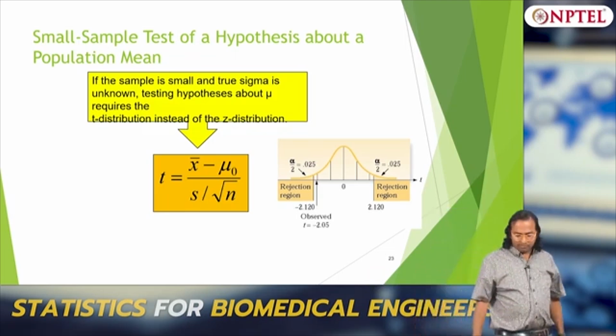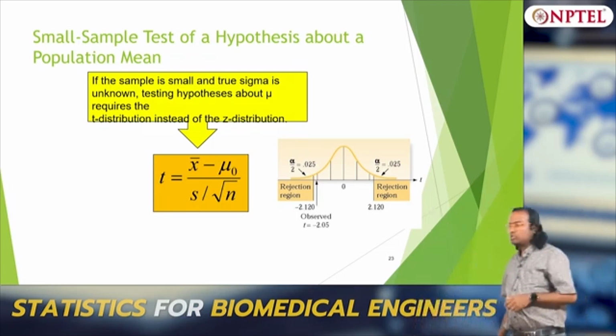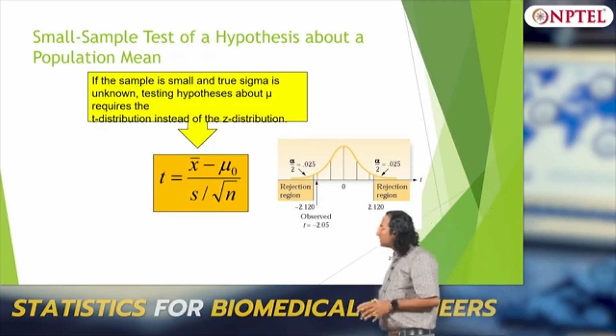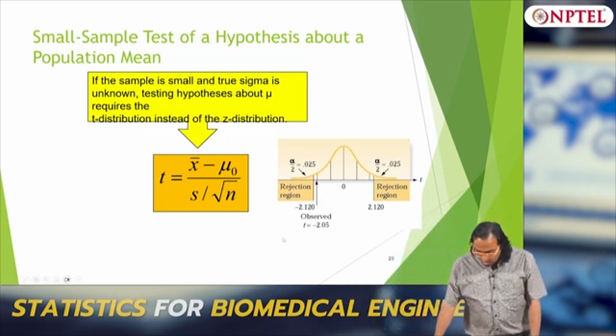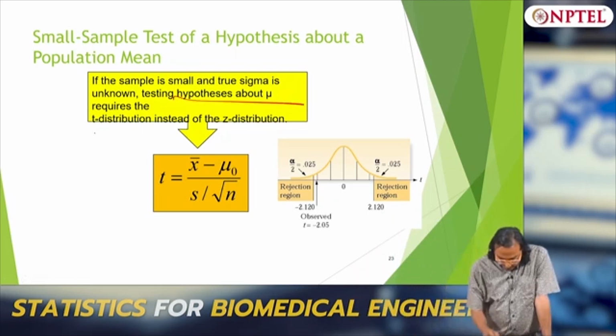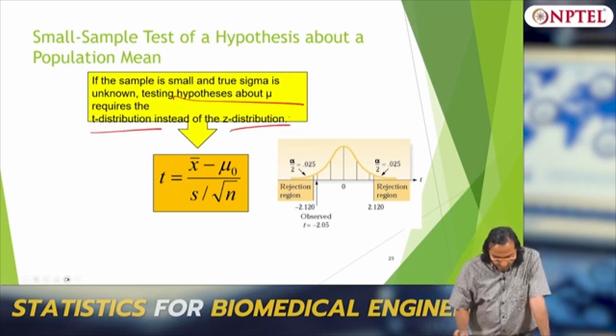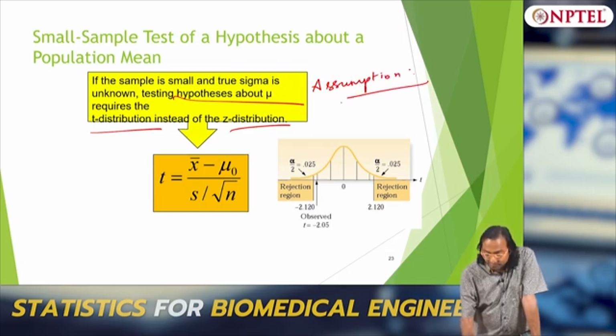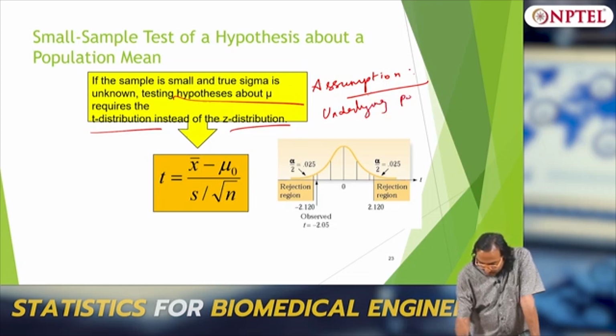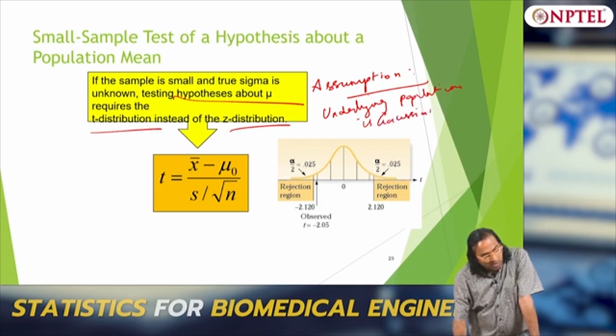Okay. Now moving on to small samples. If the sample is small and true sigma is unknown, it is the t distribution instead of the z distribution. What is the clear assumption here? The underlying population is Gaussian, that is a very important assumption you make.